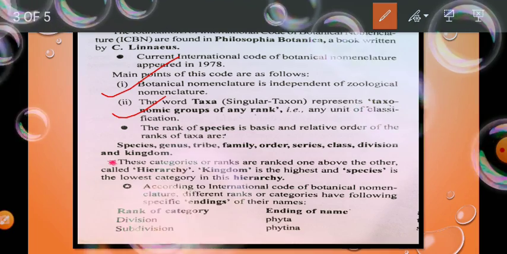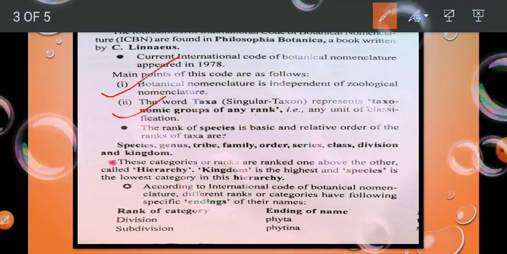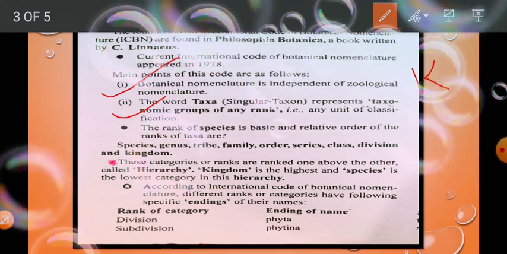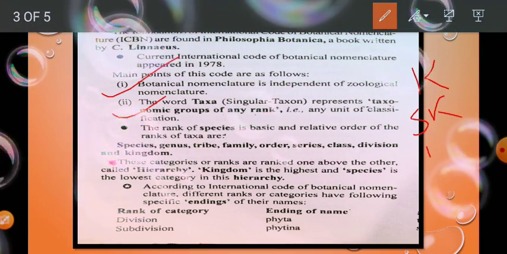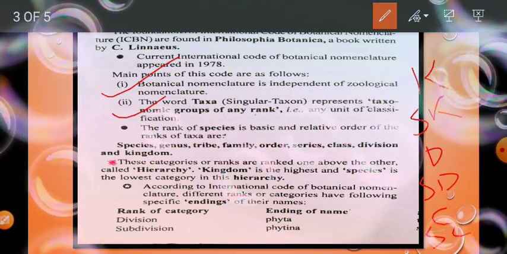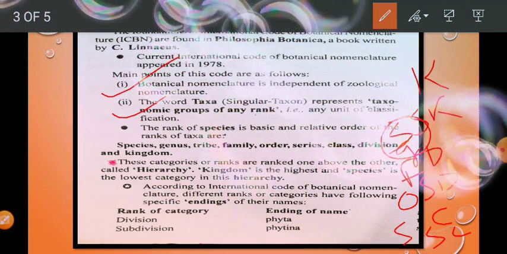In the previous video, in the taxonomical hierarchy, we saw that it starts with the kingdom, then subkingdom, then division, then subdivision, then class, then subclass, then series, then order, then suborder, then family, then tribe, then genus and species. Species is the basic unit of all classification, and kingdom is the topmost hierarchical position.